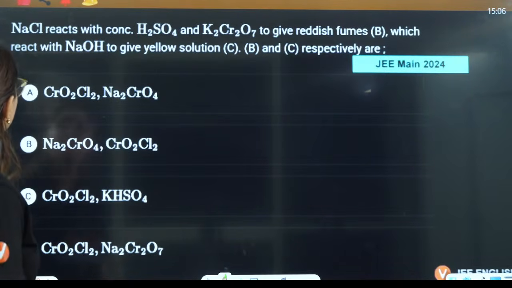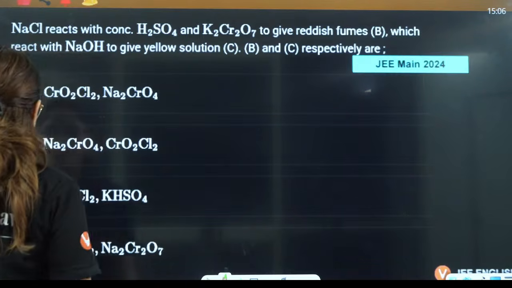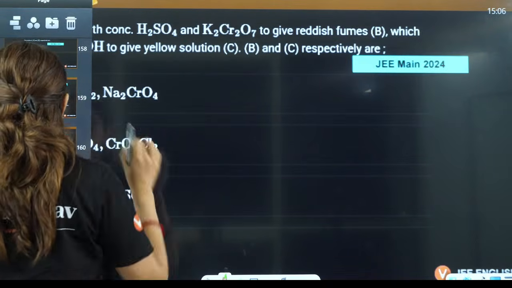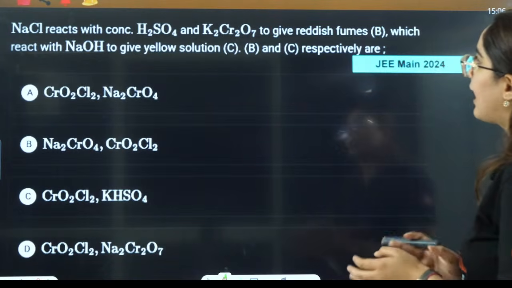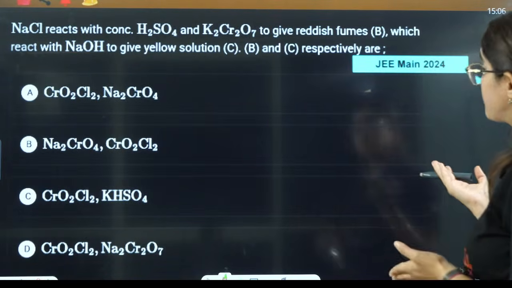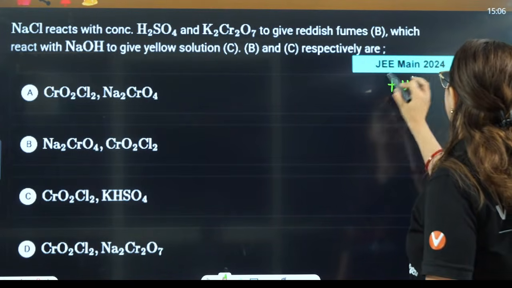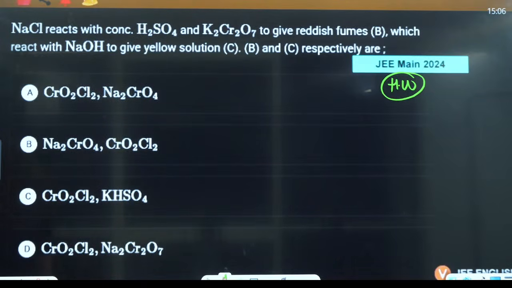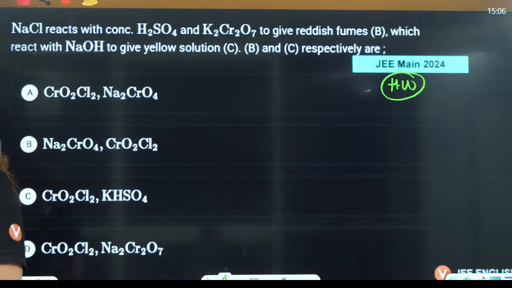Then the next question, I think you can easily answer this one. I can just give you this one for homework, because it is very simple. They are saying NaCl reacts with this multiple times. We have done this, so you can easily answer that. This is chromyl chloride reaction. Understood? Yes, everybody, tell me.